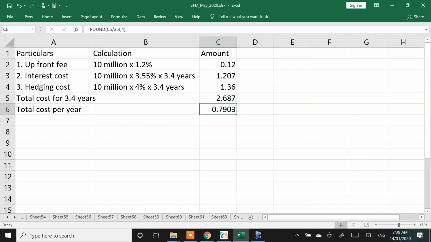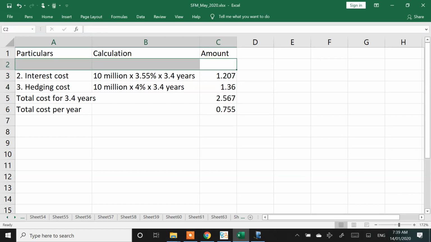I would have directly done the per year calculation if this issue was not there. If there was no upfront fee, I would have calculated everything per year directly and been done with it. In fact, if the upfront fee was not there, I would have directly told the answer is 7.55%, 3.55 plus another 4%. The answer is 7.55. Upfront fee 1.2% is technically for a period of 3.4 years. So you cannot directly add 1.2. If I want to get the per year rate, I should get 1.2 divided by 3.4.